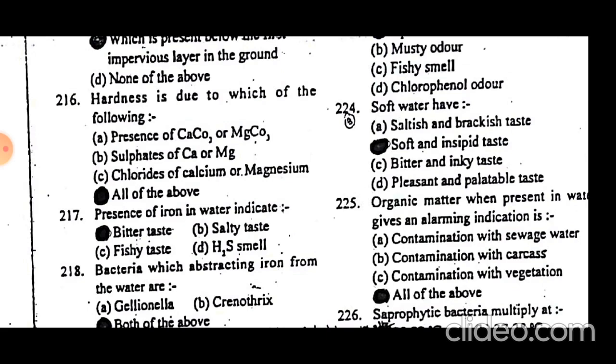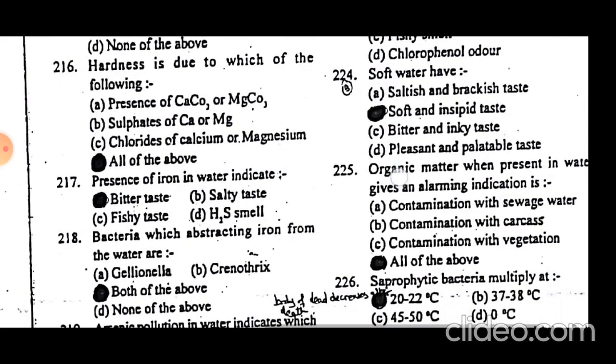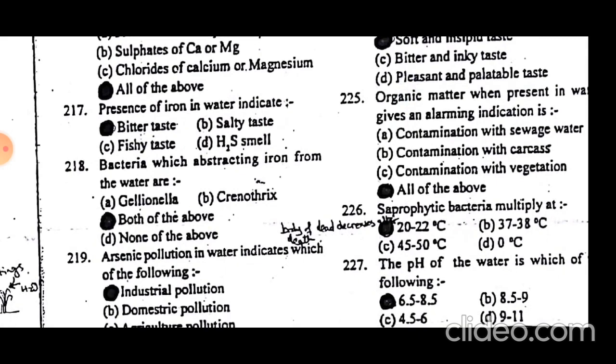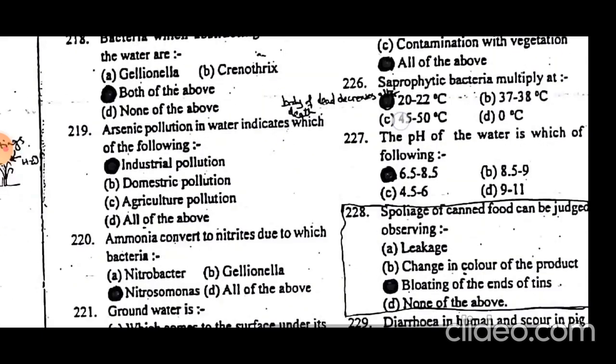Presence of iron in water indicates bitter taste. Bacteria which abstract iron from water are Gallionella and Crenothrix. Arsenic pollution in water indicates industrial pollution.